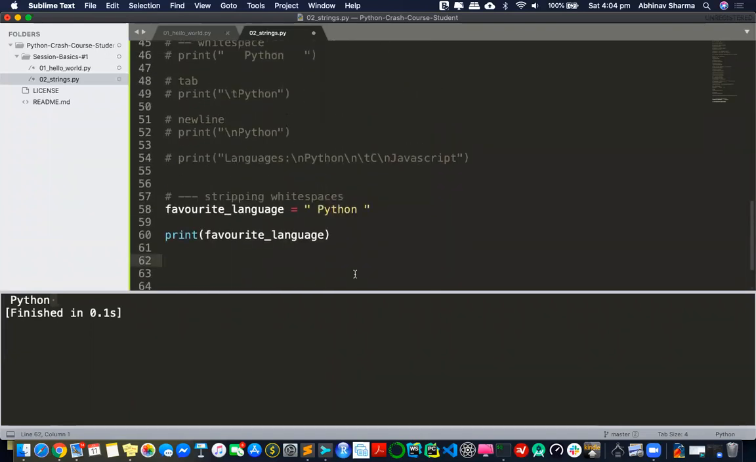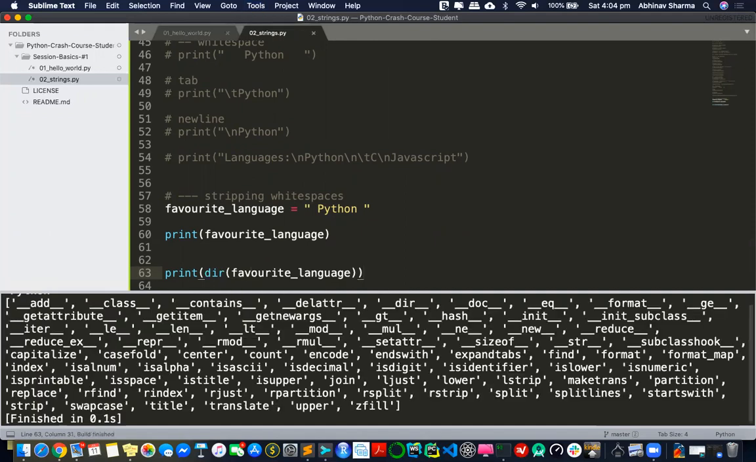Again, I'll take the help of dir, because this is still a string object. I'll keep showing you this dir thing again and again, so that you believe me that I'm using the methods of this object. There's something called rstrip, lstrip, and there's a strip also, the complete strip. So which one should we use?